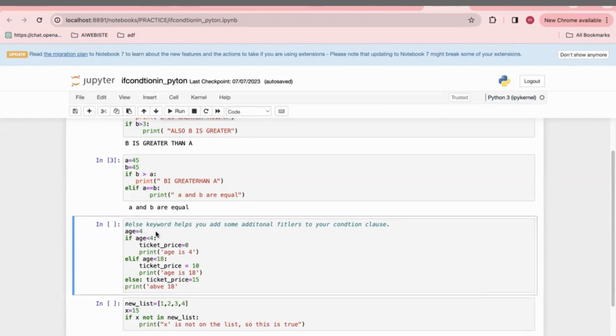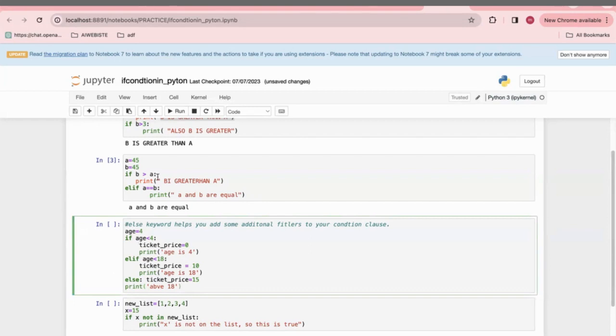Now coming to the else keyword. Basically, the else keyword catches anything which is not caught by the preceding conditions. For example, the else keyword helps you add some additional filters to your condition process also. For example, age equal to 4. If age is less than 4, ticket price equal to 0. If age is less than 8, then ticket price equal to 10. Print age is 18. Then here I have mentioned the filter condition, ticket price equal to 15. Let me add the bracket. Print above 18. So I've just mentioned this condition.